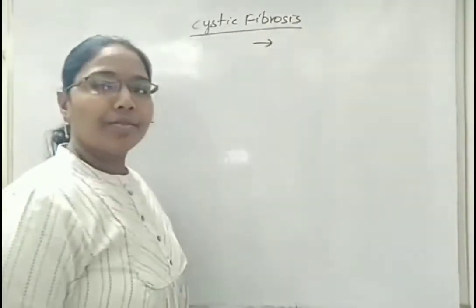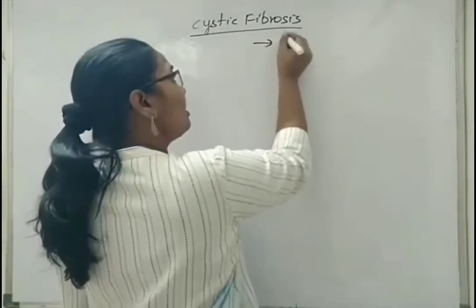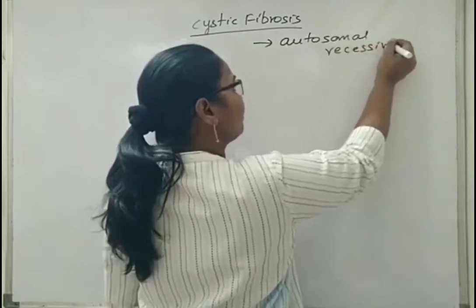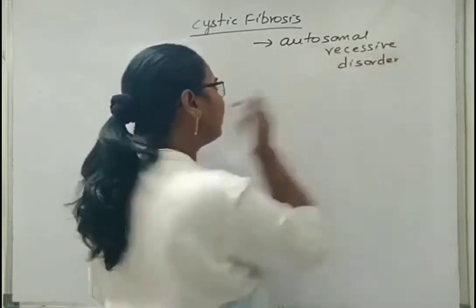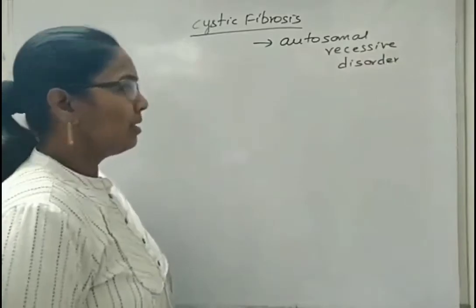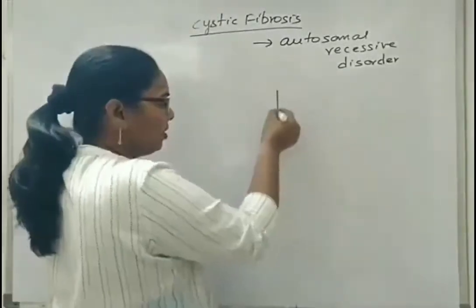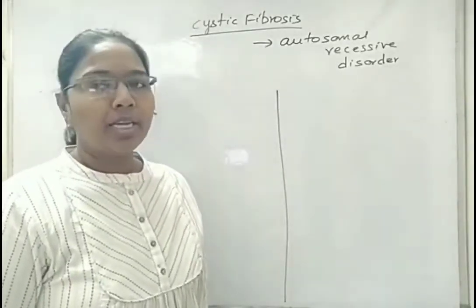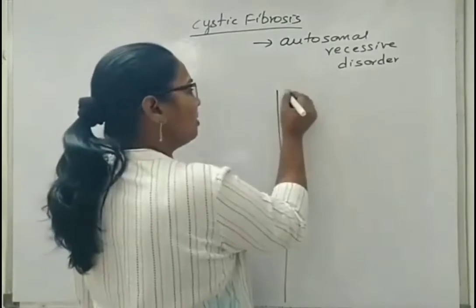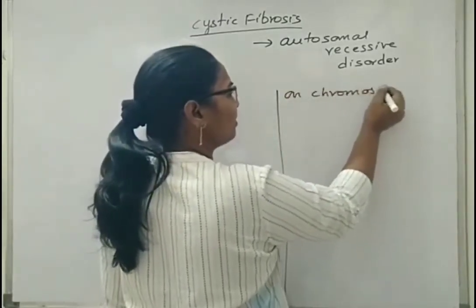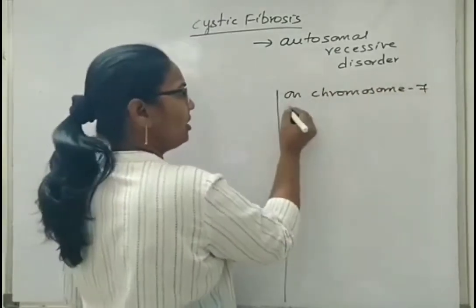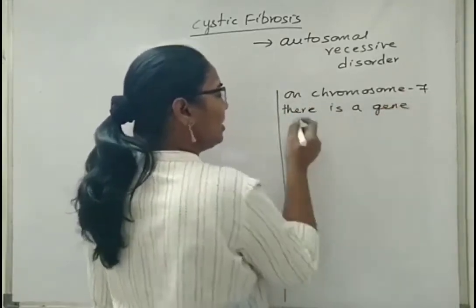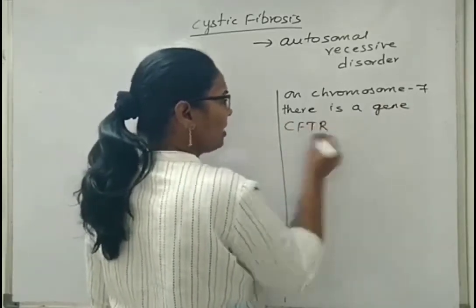Cystic fibrosis, like sickle cell anemia or phenylketonuria, is also called an autosomal recessive disorder. When we want to learn about this disorder, first of all, we should learn about one special type of gene and some of the functions that happen on the plasma membrane with the help of channel proteins or carrier proteins. Now, on chromosome 7, there is a gene. That gene is represented with capital letters CFTR.